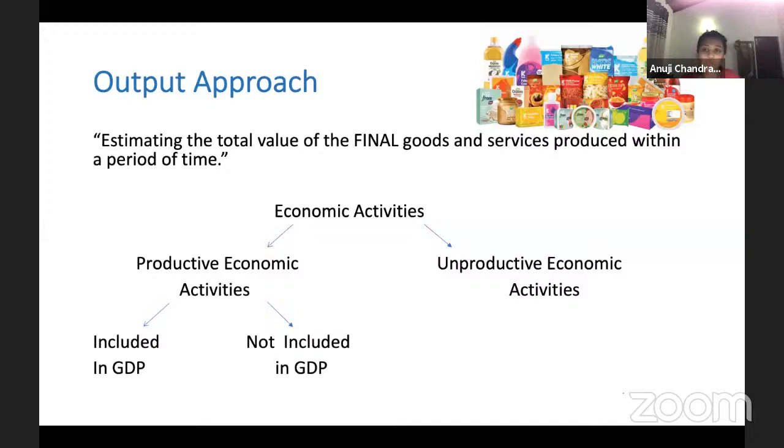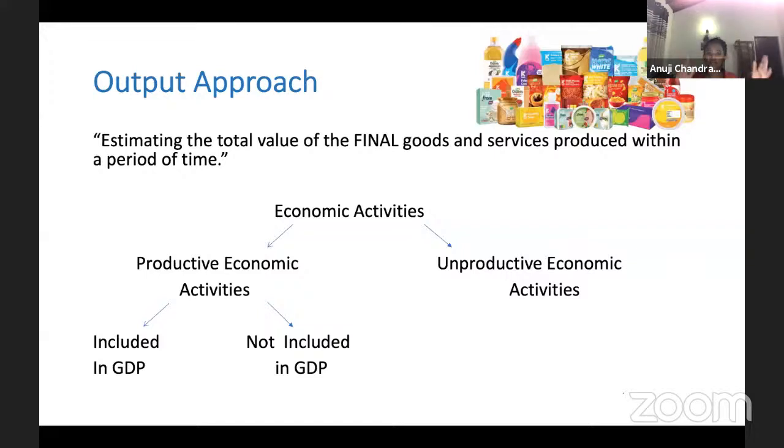All these three approaches will give you the value of the country's output. After that, you can make small adjustments and turn GDP into GNP, or GNP into NNI. Like that, you can convert it into anything. Basically, first we need to know what goods are produced inside the country, and that is what we are doing right now.